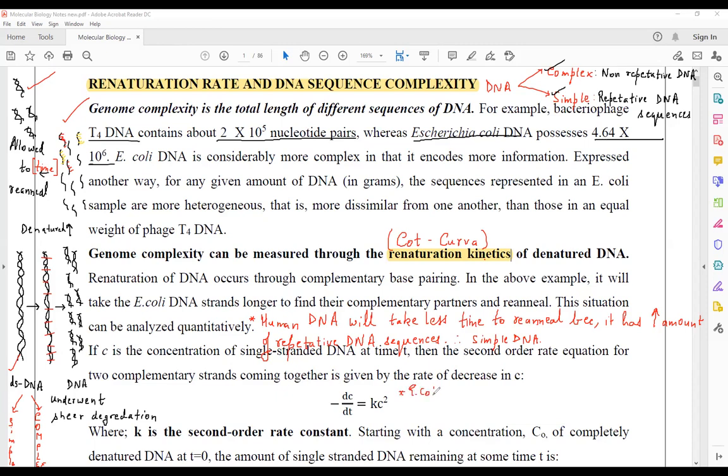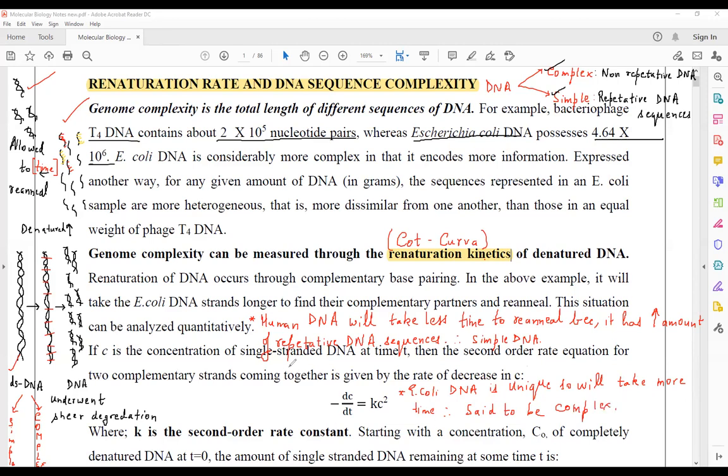E. coli DNA is unique, so it will take more time. More time, hence said to be complex. So what will we call this? We will call it complex DNA.